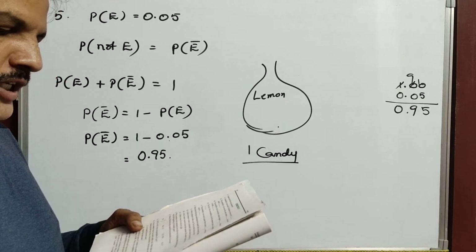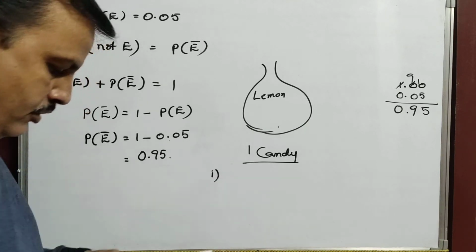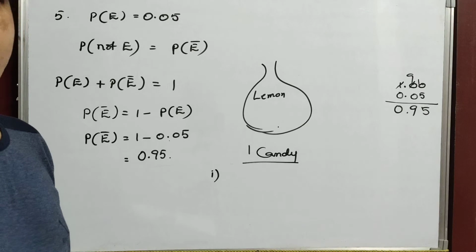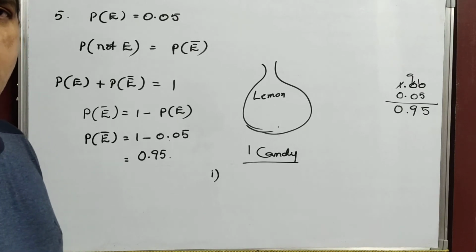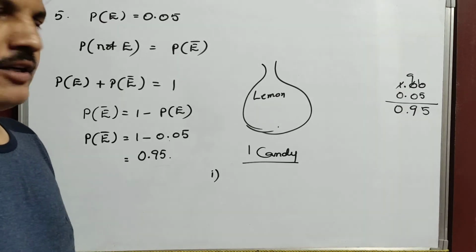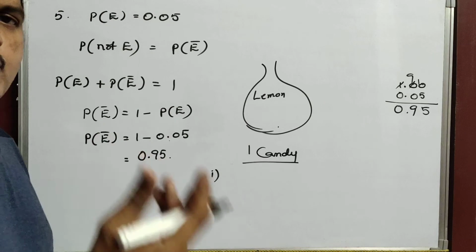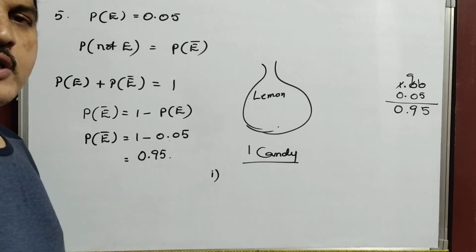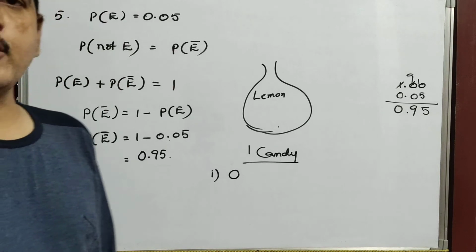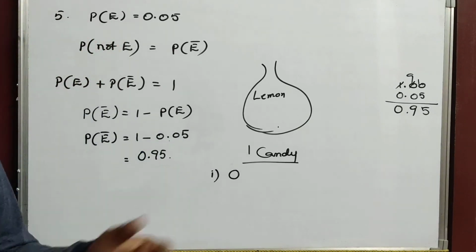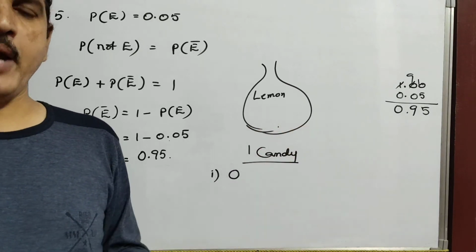What is the probability that she takes out? The first question is given here: to take out an orange flavored candy. Actually the bag contains only lemon flavored candy. How can you get an orange flavored candy? So the answer is 0. Simply you can write the answer is 0 because there are no orange flavored candies inside the bag.